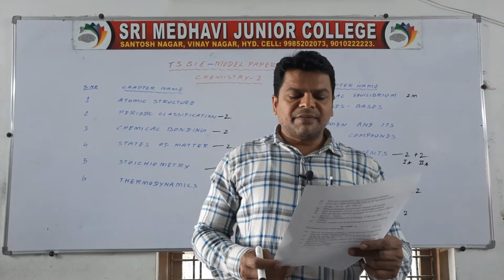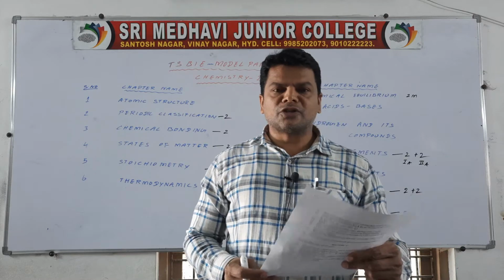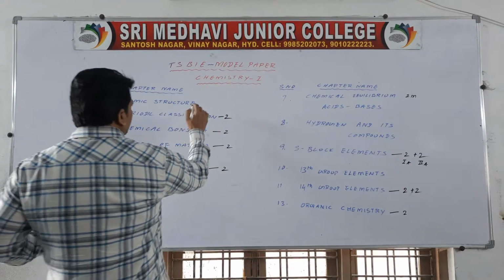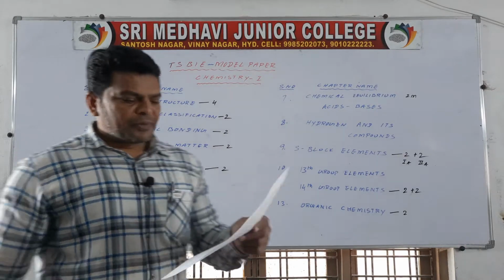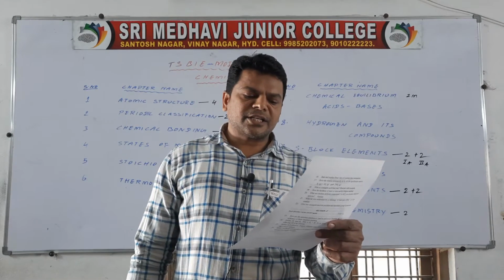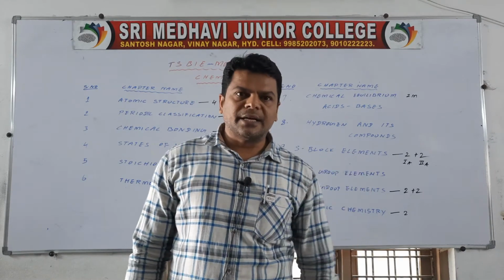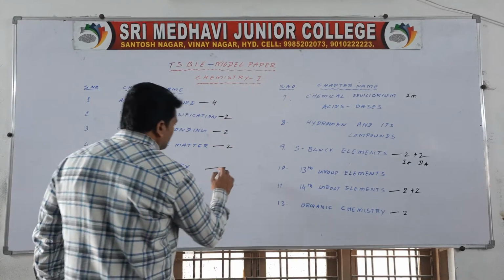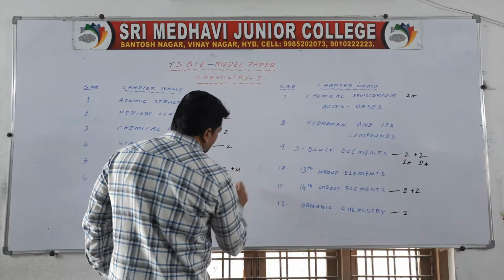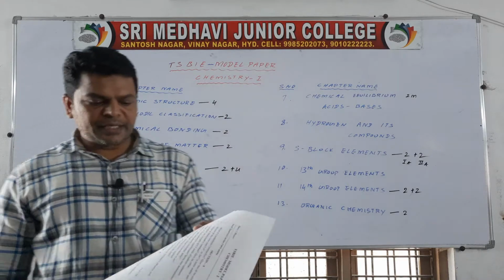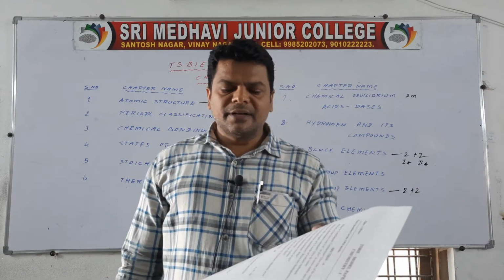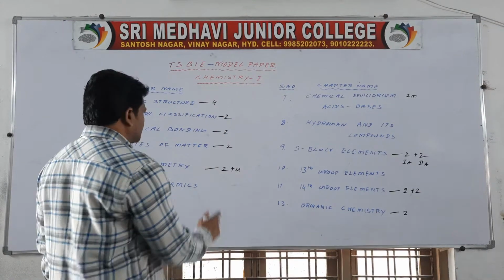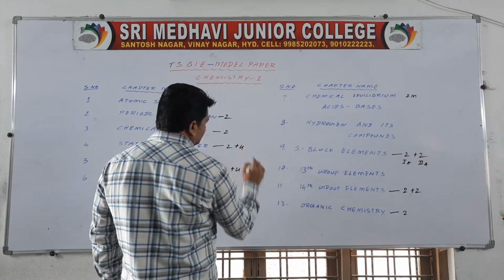Explain the differences between emission and absorption spectrum. It is from atomic structure. It is 4 marks. Next, balance the following reaction by ion electron method. It is from stoichiometry, 4 marks. Next, write the postulates of kinetic molecular theory of gases. It is from states of matter.